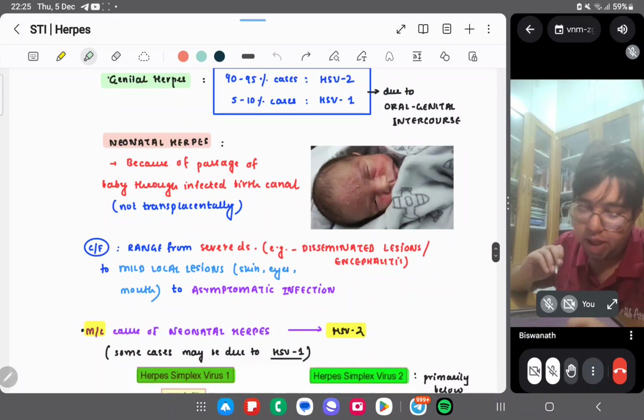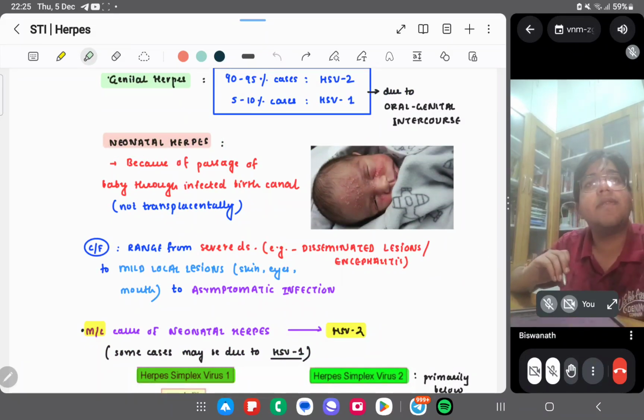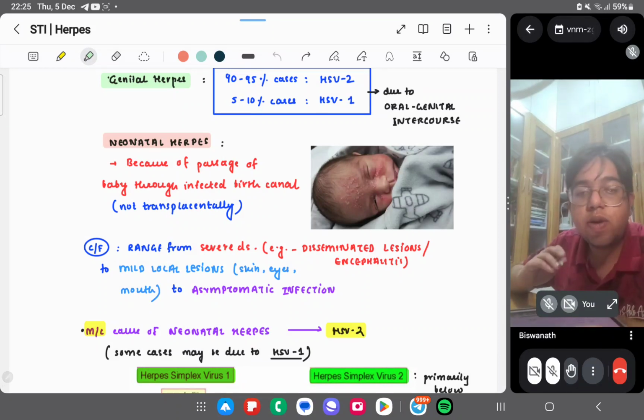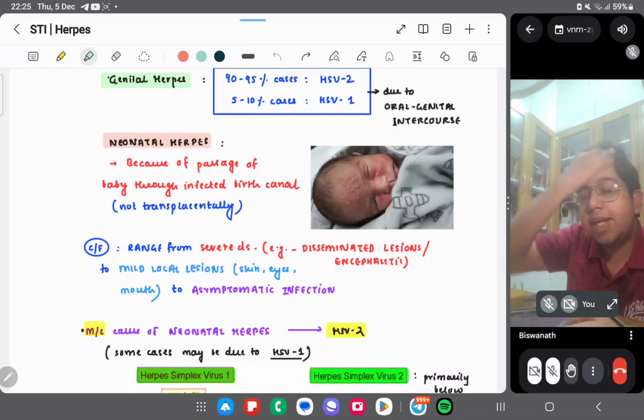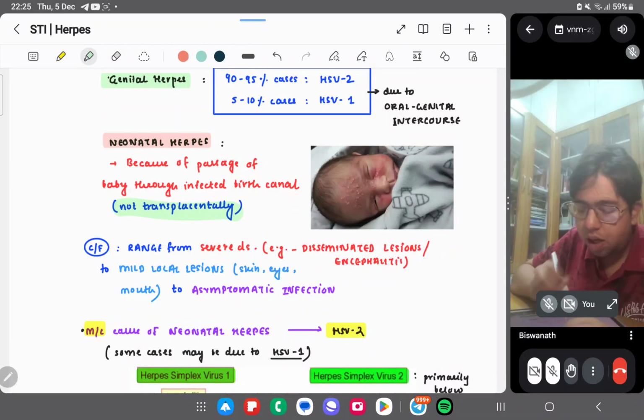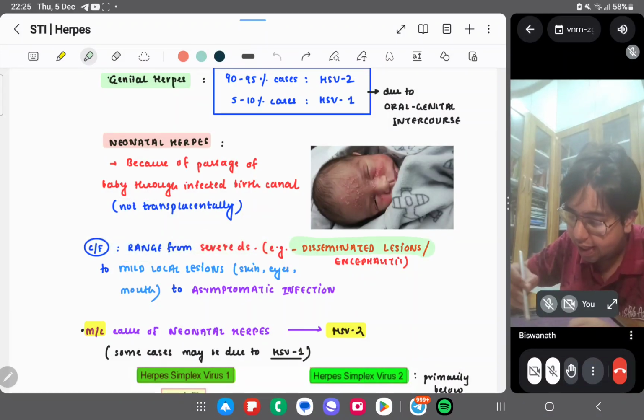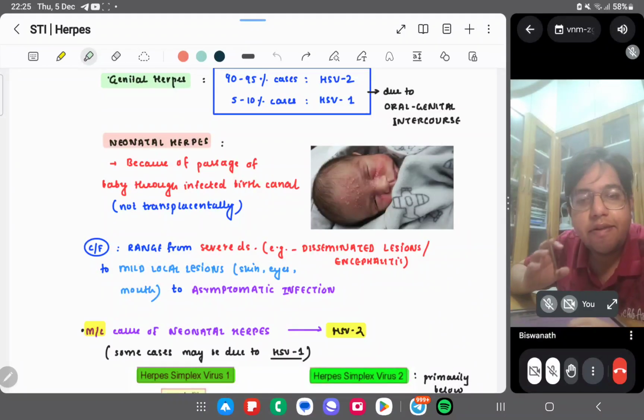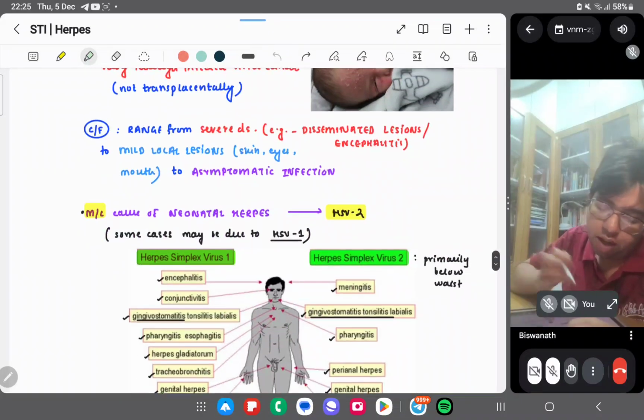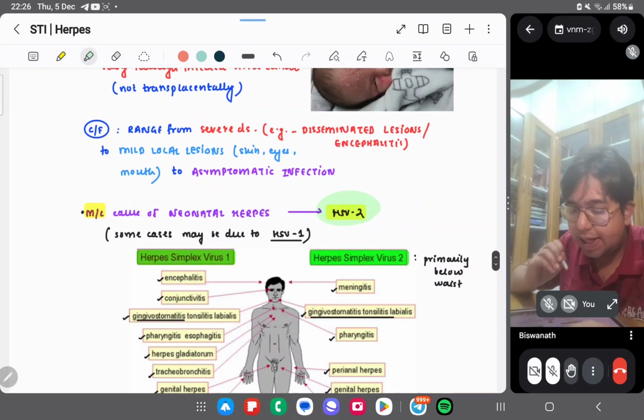Okay, we can have something called neonatal herpes. So, what is neonatal herpes? When the baby passes through an infected birth canal, the herpes virus may be transmitted to the newborn. You can have neonatal herpes, not transplacentally. Clinical features may range from severe disease, that is disseminated lesions, to mild local infections. It can have a variety, it may even be asymptomatic, right? Most common cause of neonatal herpes is HSV2.